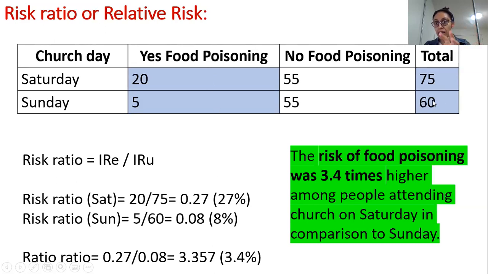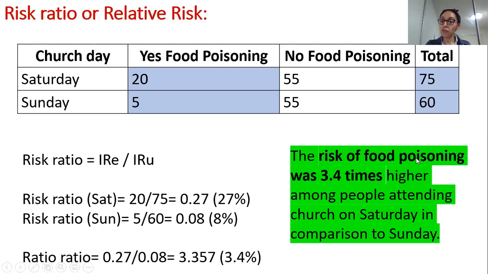Again, these highlighted columns are the ones you are using as part of the calculation, just to make it easier for you to remember during your quiz time. Then you just divide it, and you get 0.27 and 0.08. All right, so the risk ratio, it's not ratio, that's my bad. Sorry, I'll correct it and then I'll put it up. So this is the risk ratio. Risk ratio is your 0.27 divided by 0.08, which is 3.357, so 3.4.